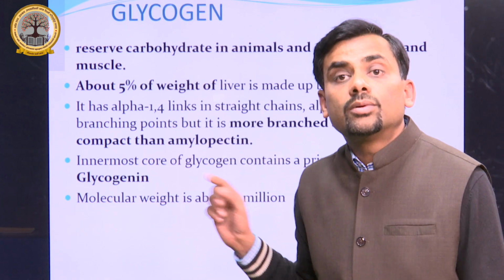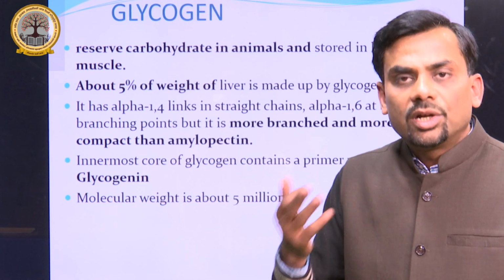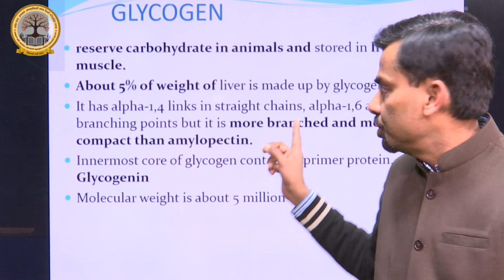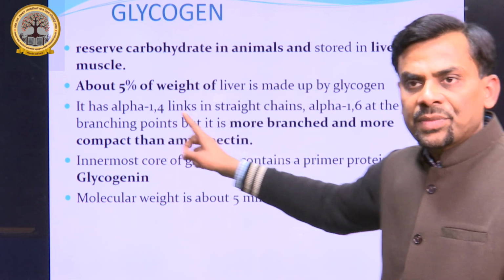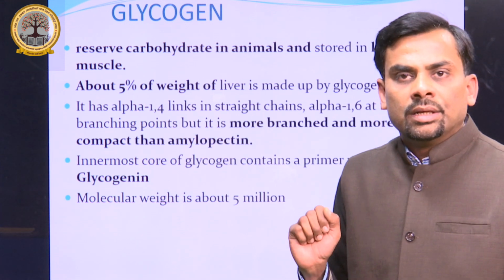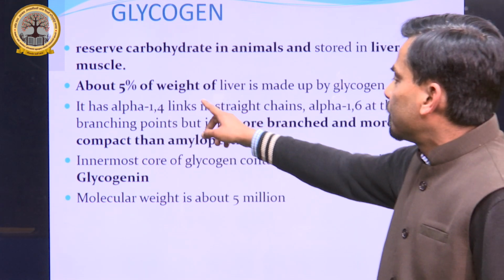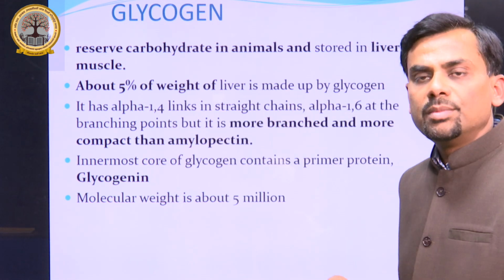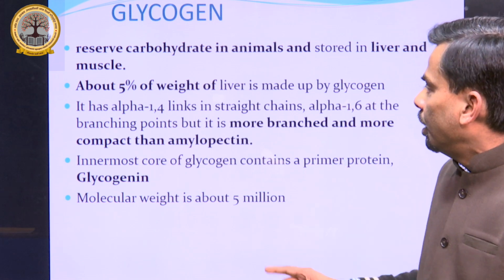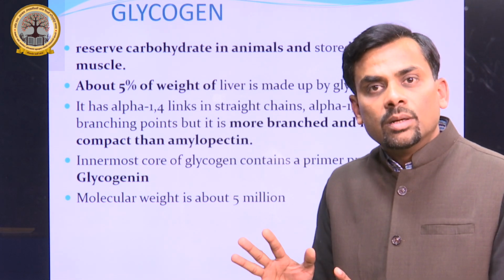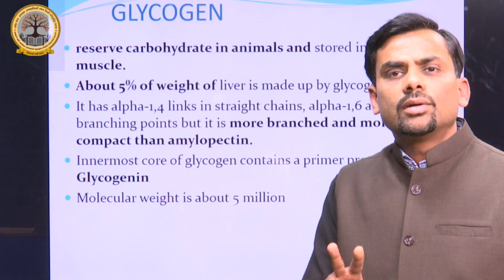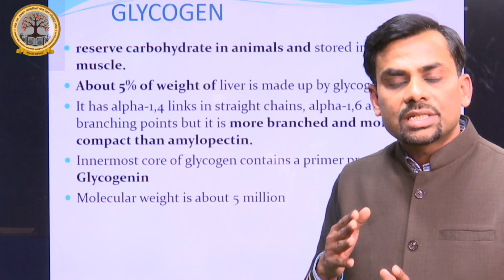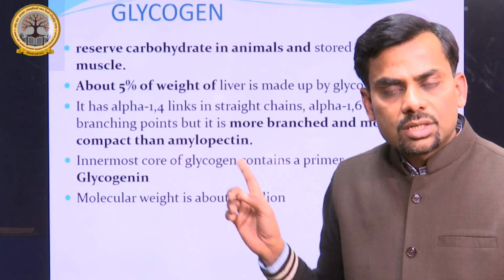Now glycogen, which is our food reserve material. It is the reserve carbohydrate in animals and is stored in the liver and muscle. It is very important. About 5% of the weight of the liver is made up of glycogen, and it has the same structure as starch but is more complex. This is the difference between glycogen and starch: more branching occurs in glycogen.